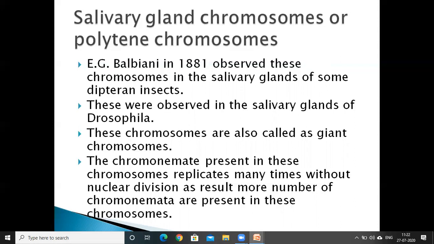Hence, these chromosomes are called polytene chromosomes. The chromonemata replicate many times, but there is no nuclear division, so it consists of a number of chromonemata. Due to the presence of a number of chromonemata, these chromosomes are called polytene chromosomes. In Drosophila melanogaster, these polytene chromosomes consist of 1,000 DNA molecules arranged side by side.